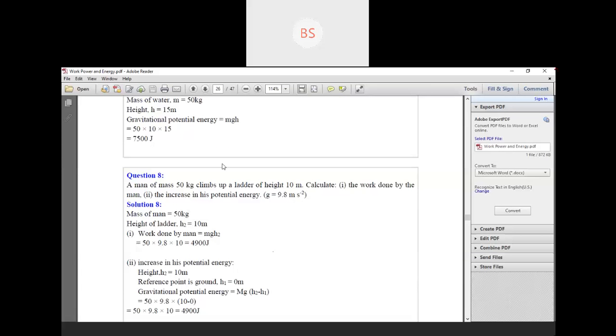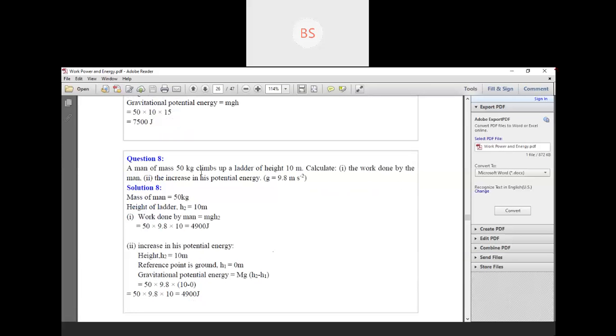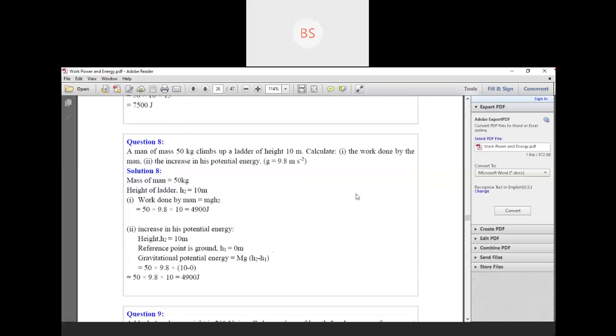We'll move to the next question, that is question number 8. A man of mass 50 kg climbs up a ladder of height 10 meter. Calculate the work done by the man. Second one, the increase in his potential energy. So g is given here, that is 9.8 meter per second square. So first we'll see what all things are given. Mass of a man 50 kg is given.